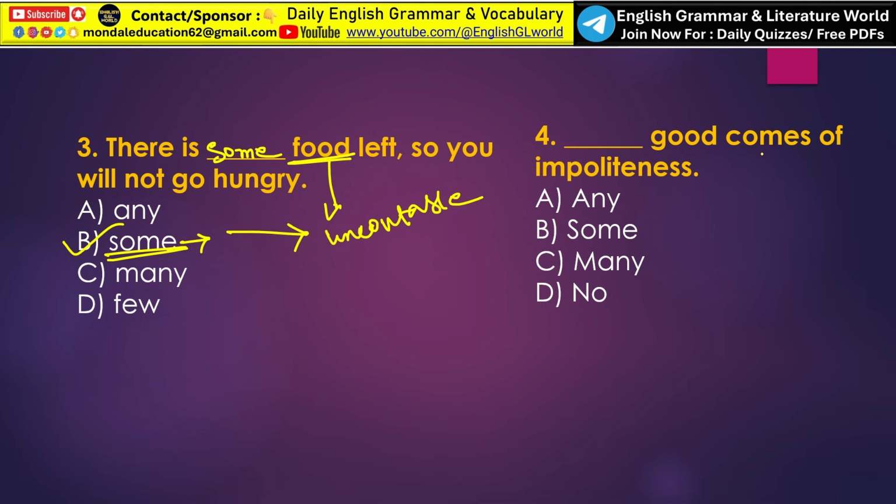Next, dash good comes of impoliteness. Now this one is quite exceptional. Here the sentence expresses one kind of negative idea. So no is the most suitable determiner. No good comes of impoliteness. So option D, no, is the correct answer.